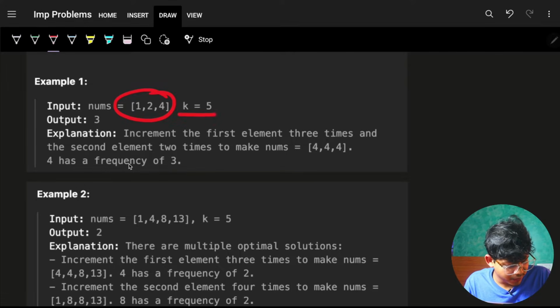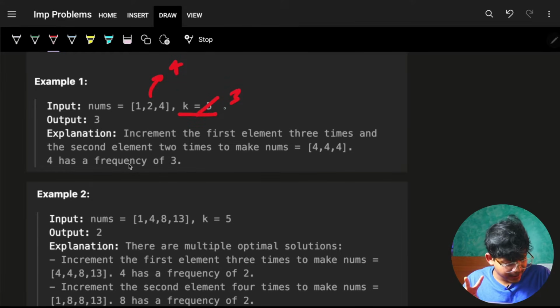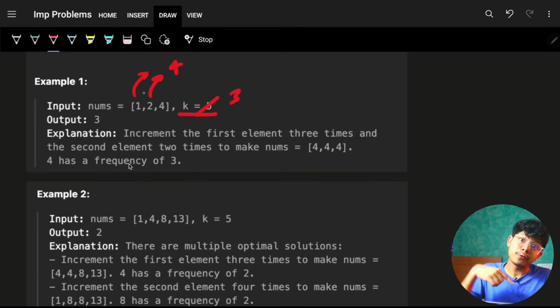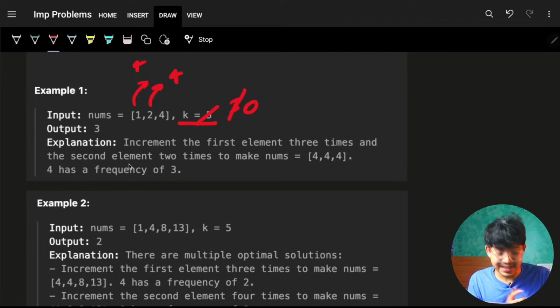If we have this, we know that in total we can increment the numbers by 5. So what if I plan to make everyone 4, so that I can increase the frequency of 4. Right now the frequency of 4 is 1, but I plan to make this 2 also a 4. So I'll increment by 2. I have used 2 of this, remaining is 3. I plan to increment this 1 by 3 to make it 4. So again I use the entire 3, I remain with 0, and again I made a 4. You can see I increased the frequency of 4, and it became 3. That is ultimately what we want.